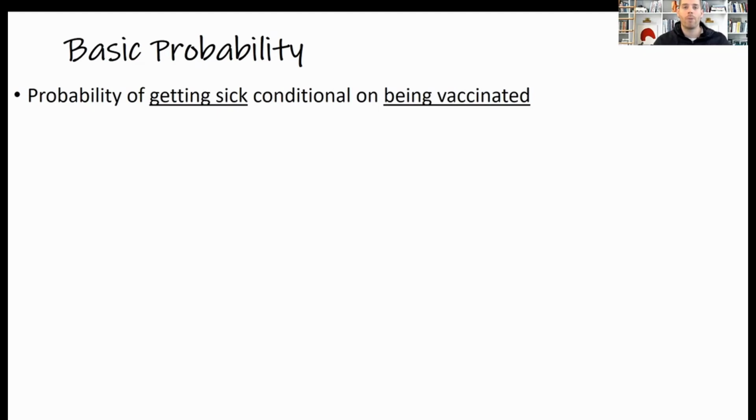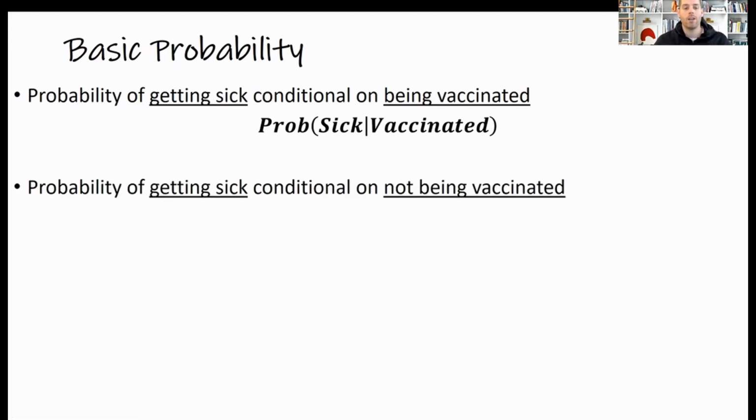So there are three probabilities that exist in this realm and that get reported, and not all of them are the same. The first is the probability that you get sick conditional on being vaccinated. Typically, that is expressed like this: the probability that if you're vaccinated, you get sick. The second is the probability of getting sick conditional on not being vaccinated, usually presented like this.